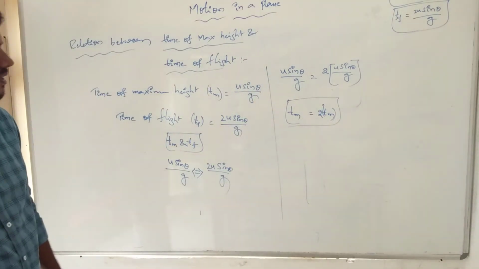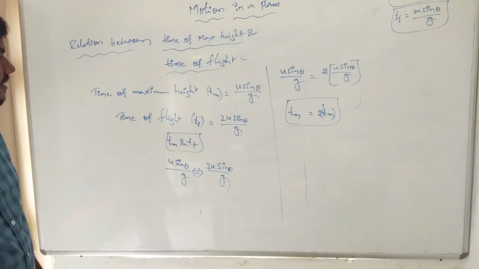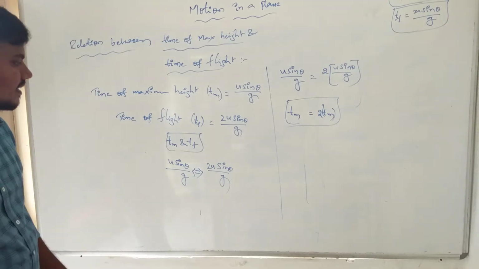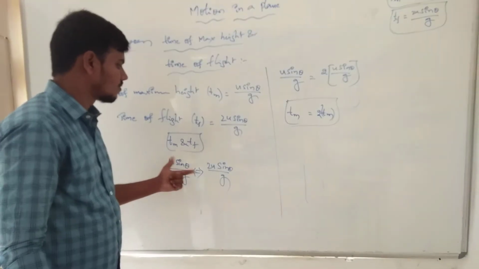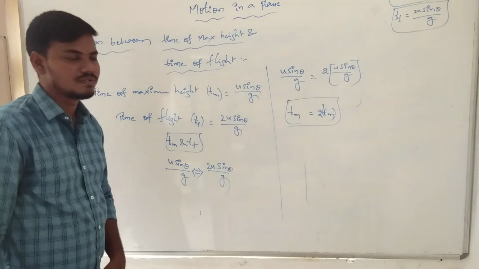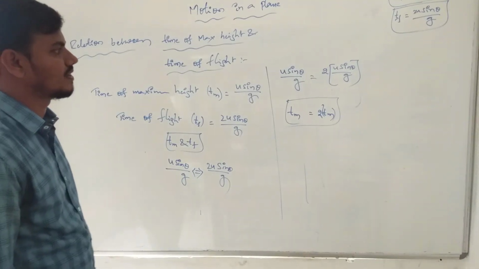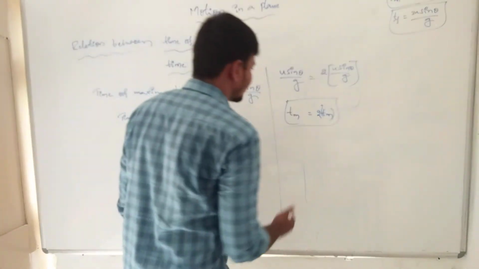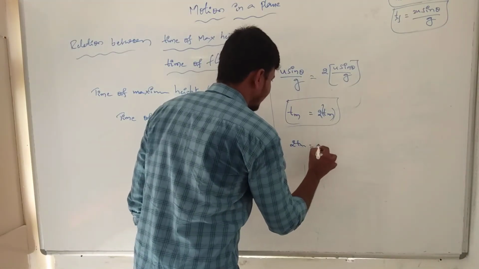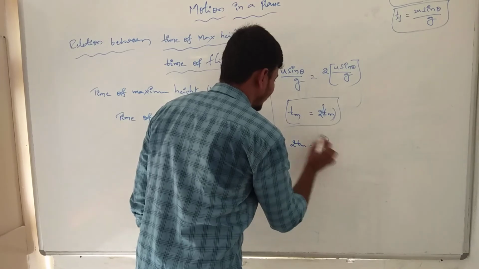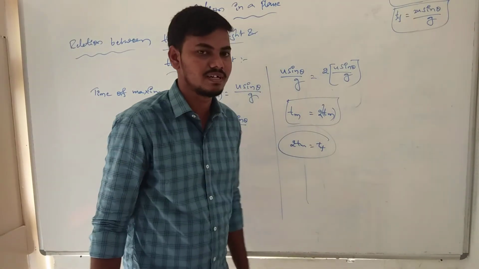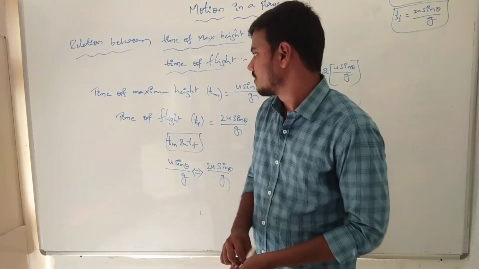Tm is equal to 2 into Tm function. For every time period, we can represent the relation between the maximum height and the time of flight. The time period is equal to Tf, which we can also represent. In every function, we can represent the maximum height and the flight also.